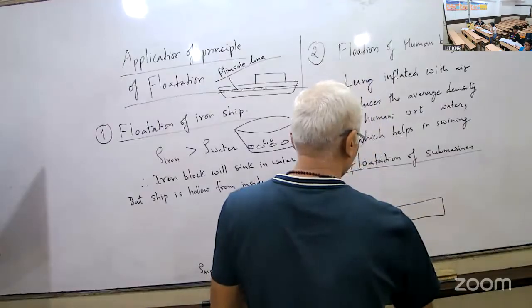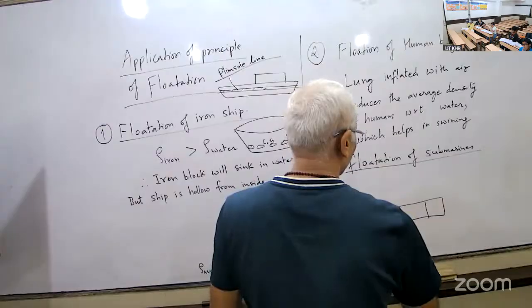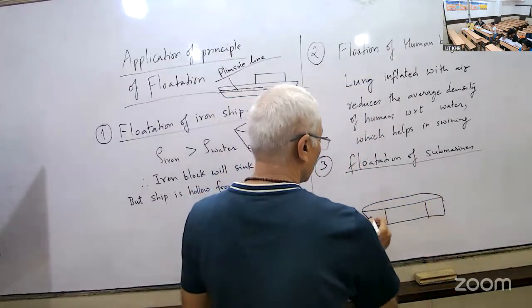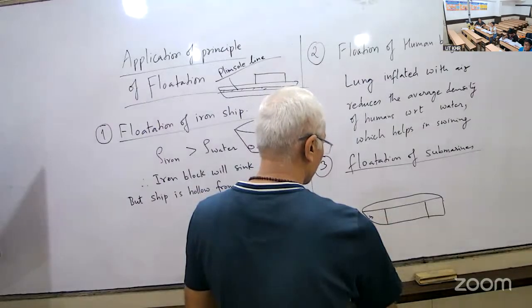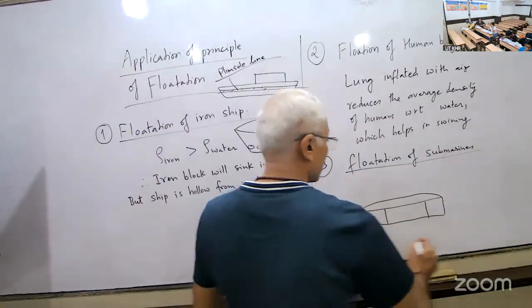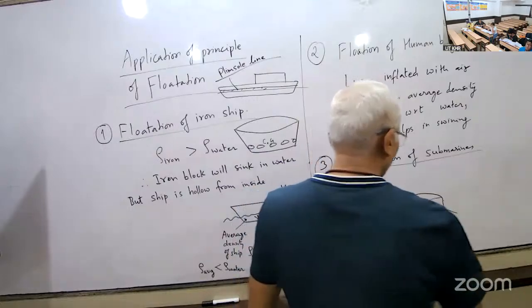So submarine has something called as ballast tanks. Okay. So this is, let's say, a submarine. Here you have what is called ballast tanks. This is also ballast tank.